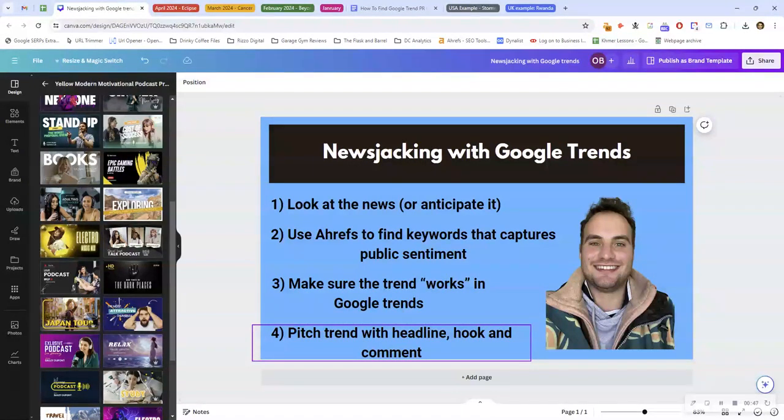So what I'm going to do is I'm going to show you some examples of this, and then I'm going to show you some ones that I've come up with for what's in the news currently. Bear in mind, it's the beginning of May 2024 here.